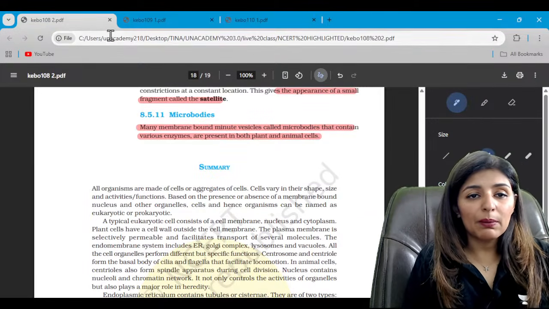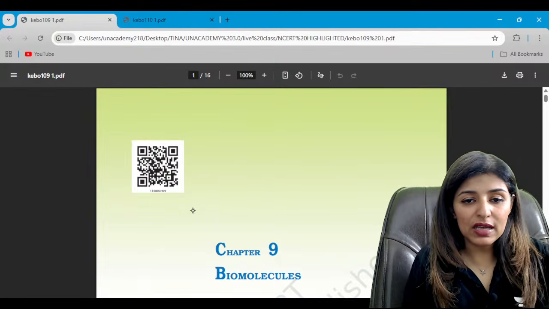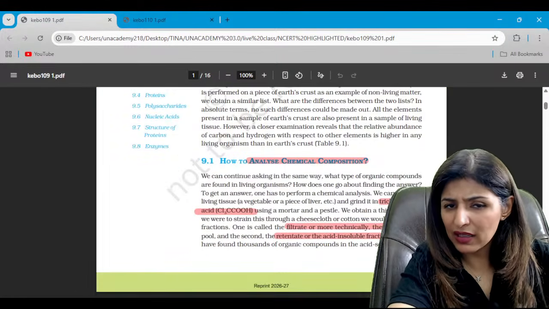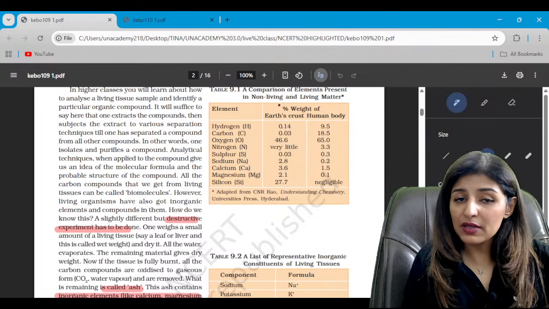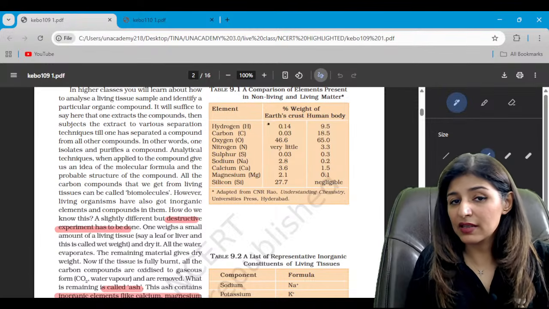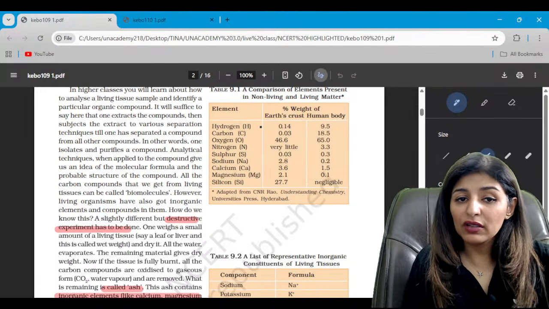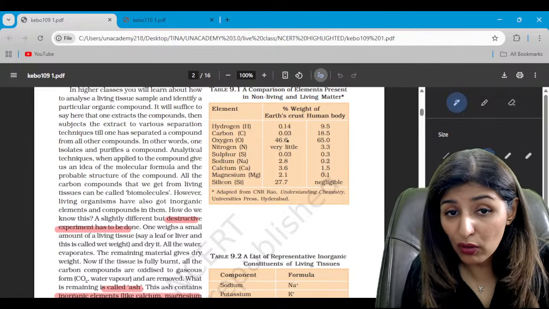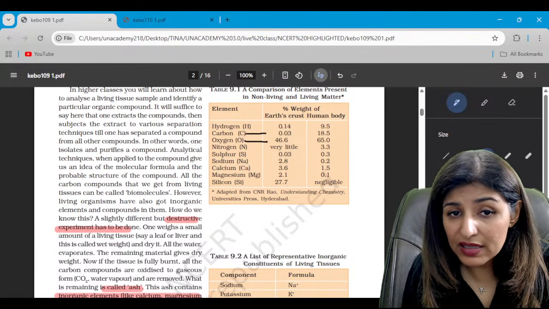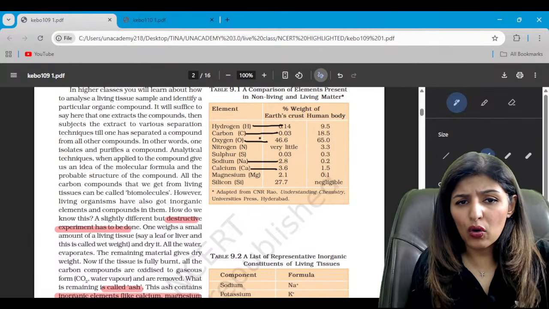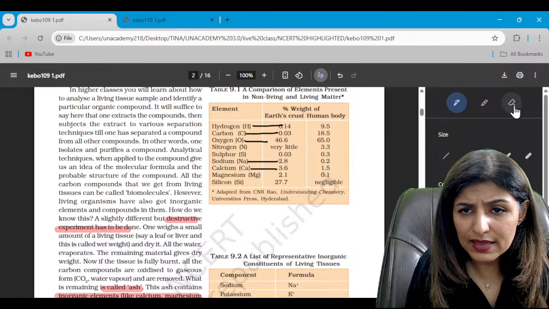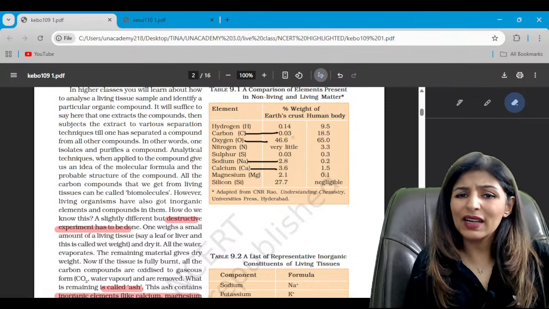Now, with this we complete cell. Moving on to the next chapter, that is of biomolecules. We don't have any diagram in here, but we'll go through some tables. So this table represents the percentage of elements present in Earth's crust and human body. So you should know the value of at least the top 4. One is oxygen, second is silicon, then aluminium, then iron, and calcium, and here we have sodium. Hydrogen here is less. So you should know at least the top 4.